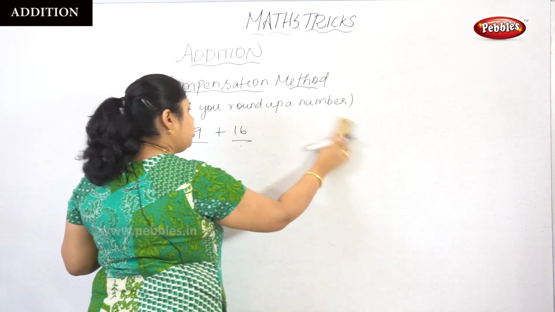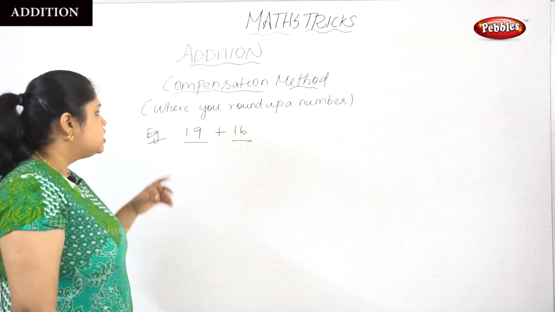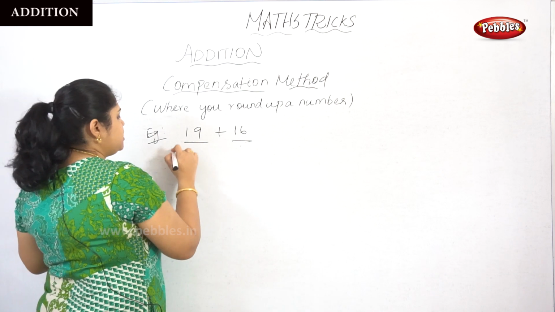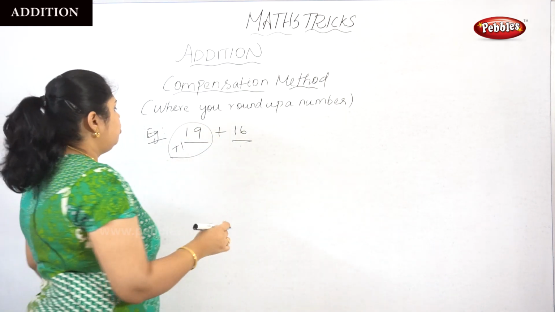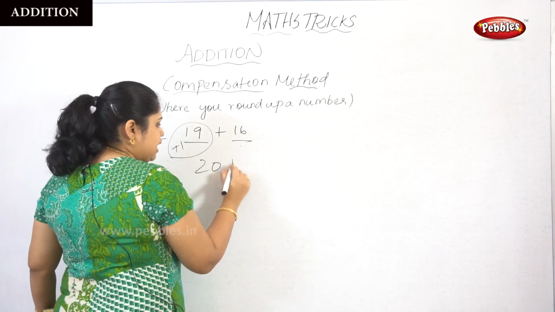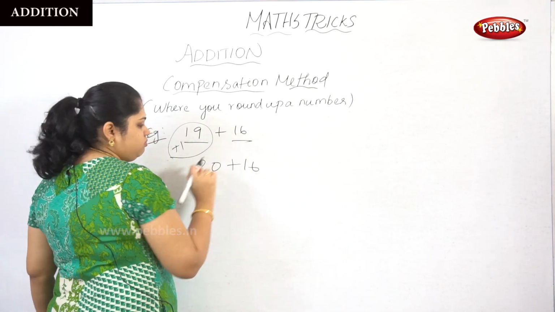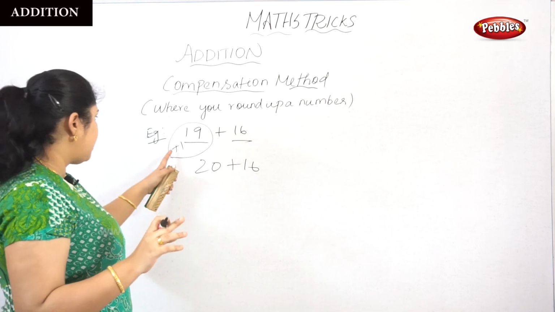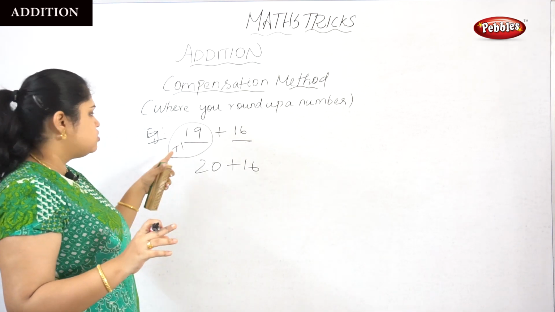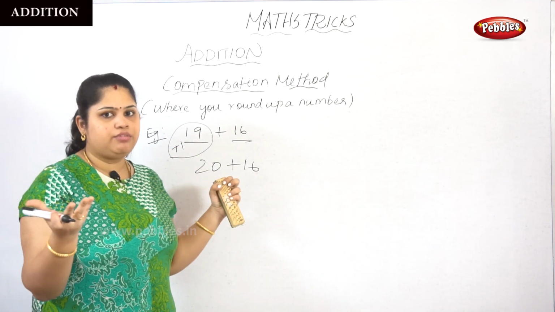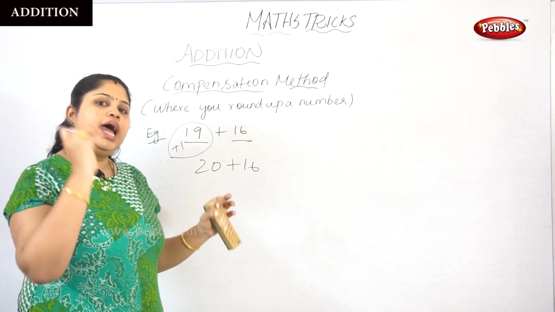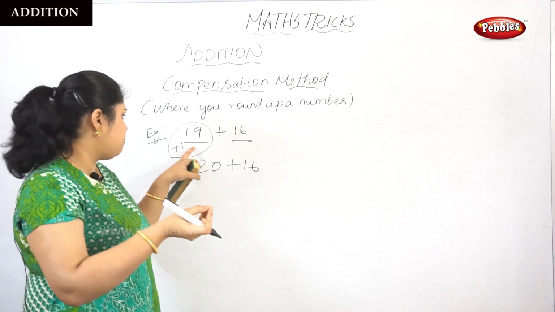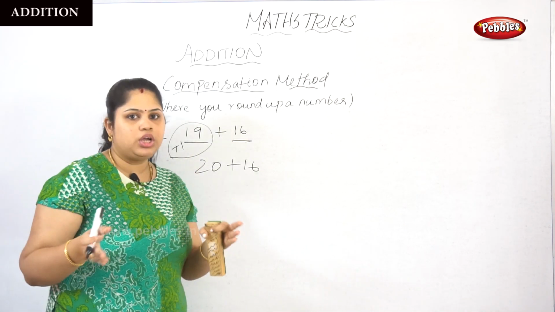Now I am going to tell you about compensation. If I give a plus 1, it will round up the number to 20. So just keep it as 16 here, because I have added a 1 to the 19. This is not a number where I have borrowed from any number. I have just added an additional 1 to this number, because it's very close to a rounding up number.